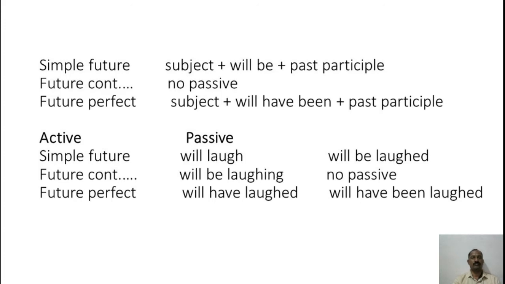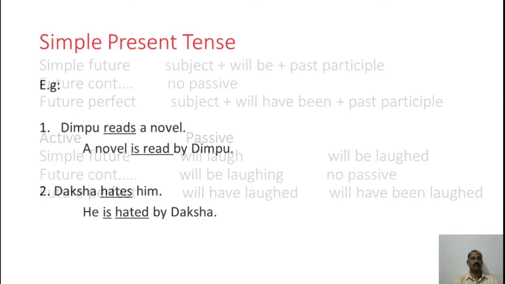Example for simple future tense: an active will laugh will become will be laughed in passive. As we know, there will be no passive voice for future continuous tense, and for future perfect tense, will have laughed will become will have been laughed in passive voice. We will move on to the next slide.